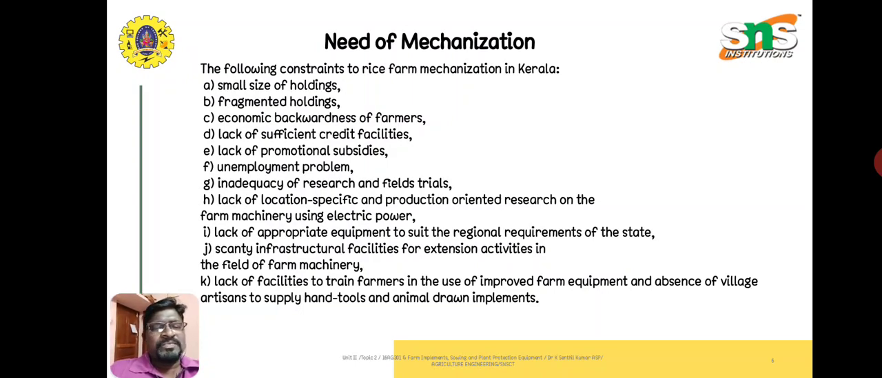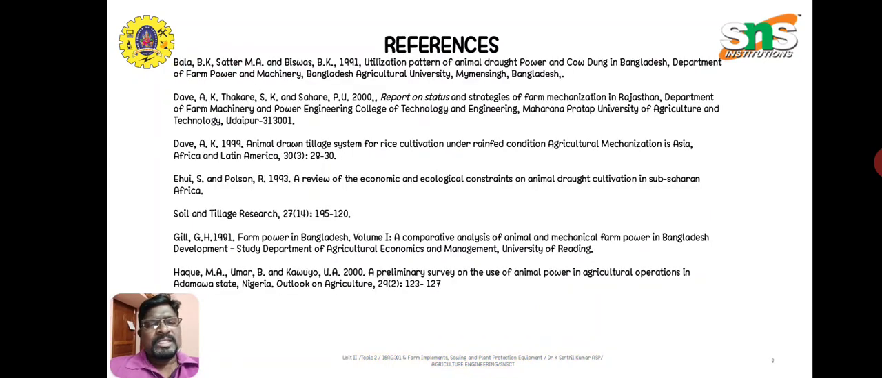And absence of village artisans to supply hand tools and animal-drawn implements. So these are the various things for which we are going for mechanization. These are some of the difficulties in the manual or conventional methods, and so we are going for mechanization. Next, to say the conclusion.